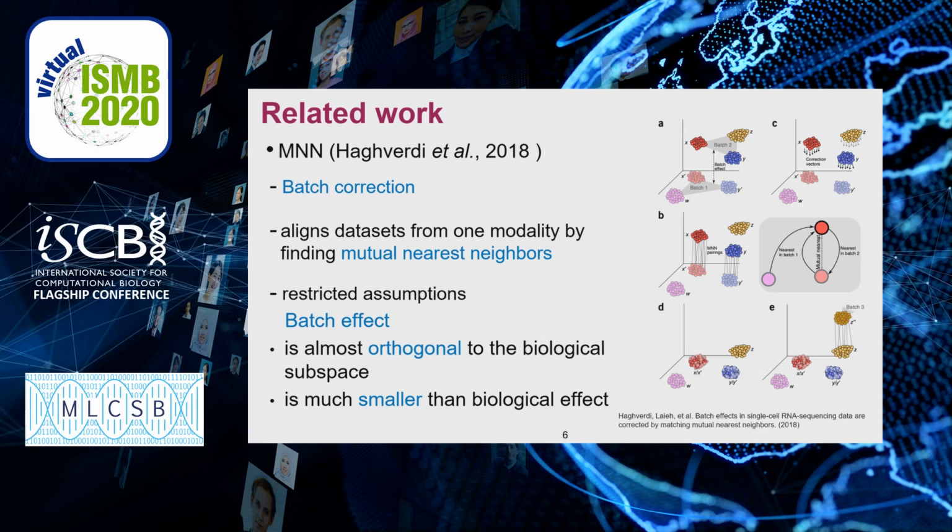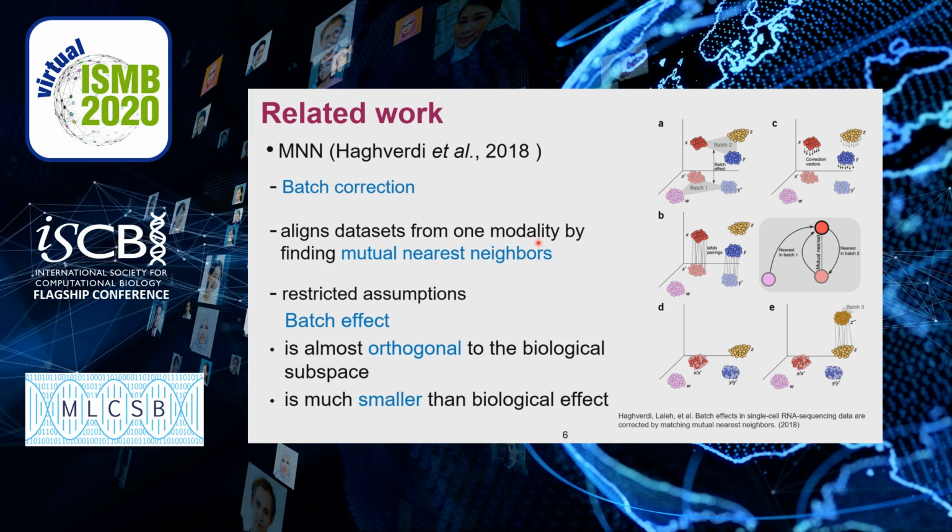Since data integration is very computationally challenging, this area is drawing heavy attention from both the machine learning and the data science community. Many single-cell data integration methods have been developed for the batch effect correction of single-cell datasets in one modality. One of the pioneer works is MNN, which finds mutual nearest neighbors in a common feature space, and it uses this information to align datasets from one modality for batch correction.